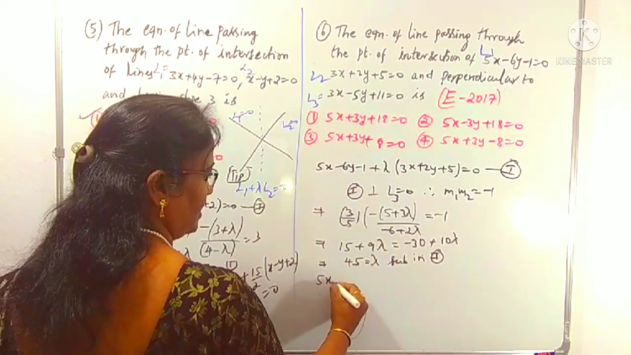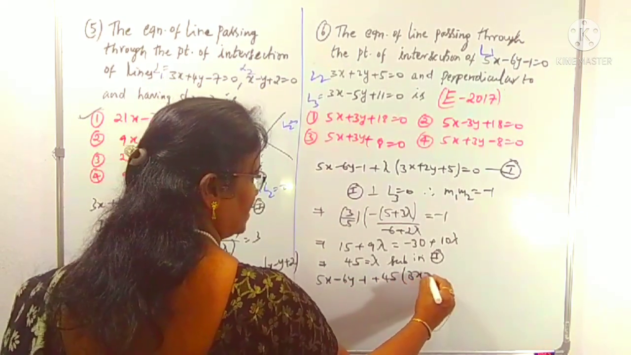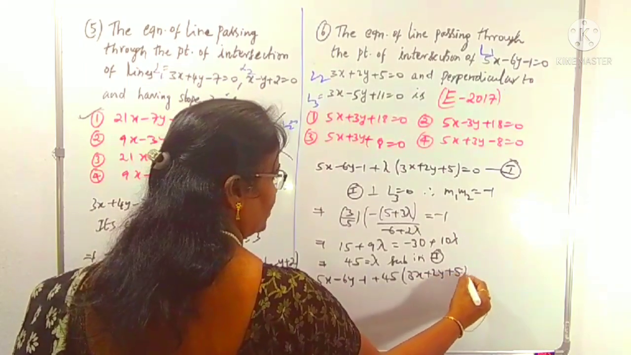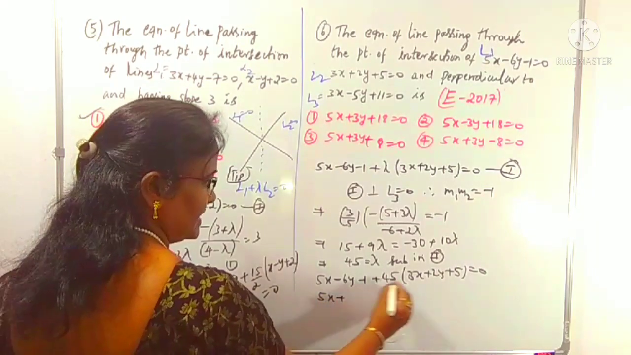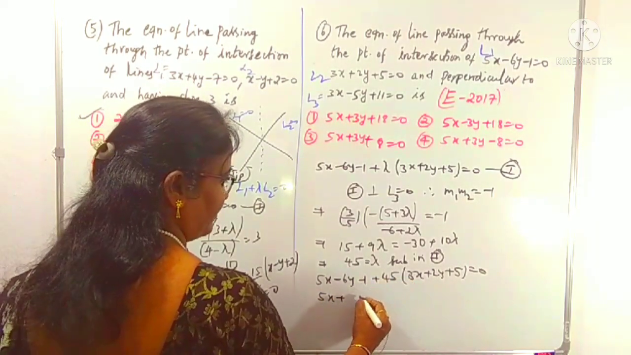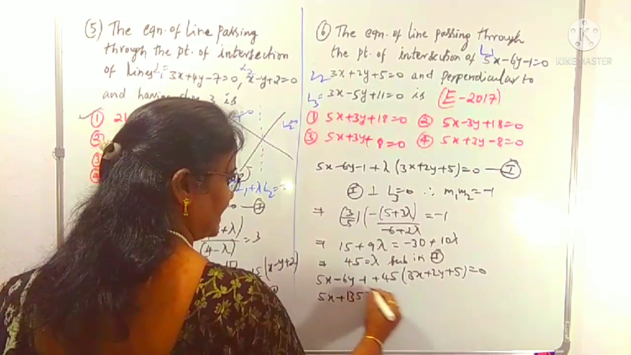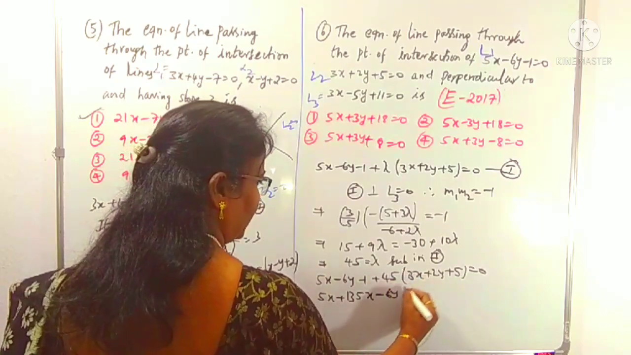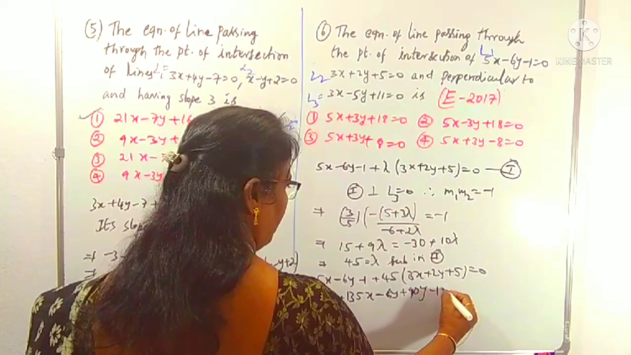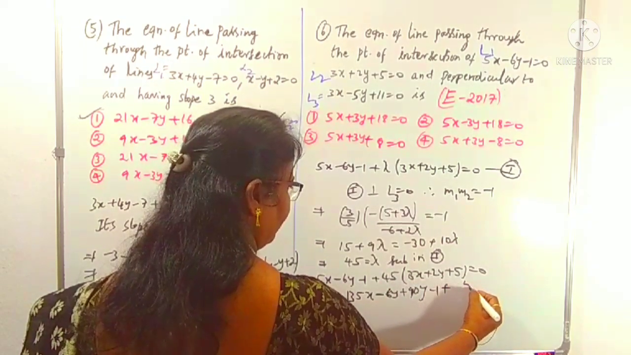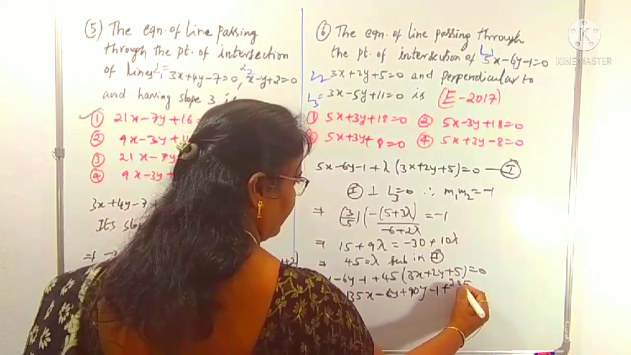That is 5x minus 6y minus 1 plus 45 of (3x plus 2y plus 5) equals 0. The calculation part: 5x plus 45 times 3 is 135x. Minus 6y plus 45 times 2 is 90y. And the constant: minus 1 plus 45 times 5 is 225, so 224.